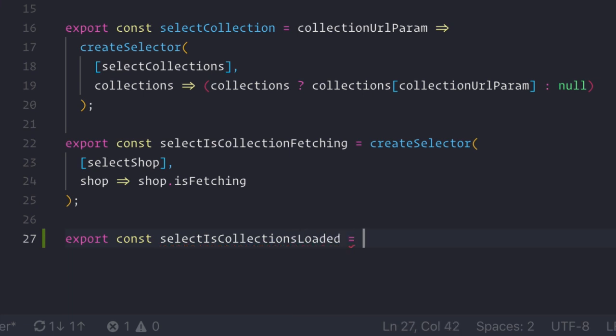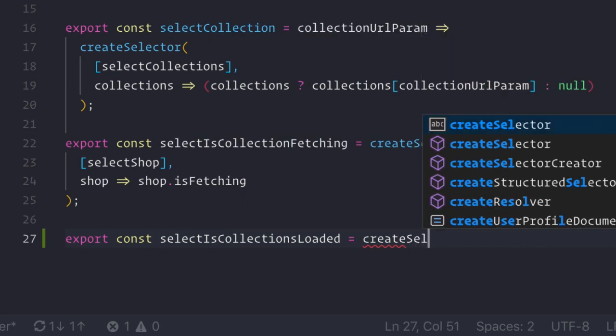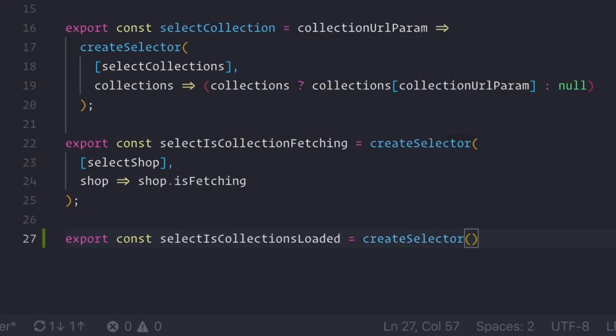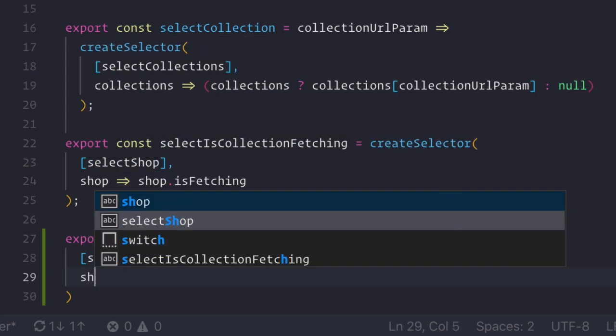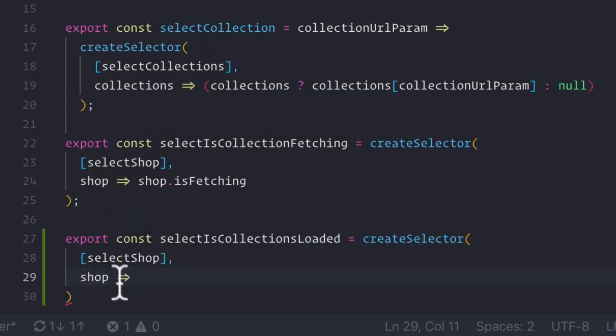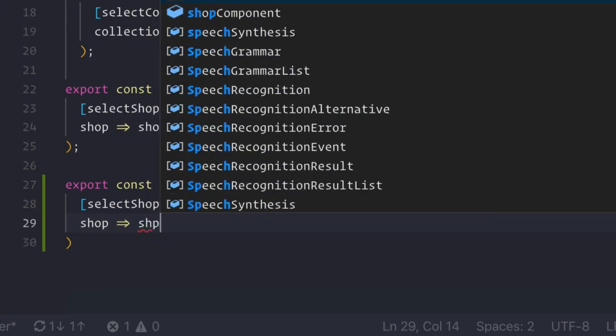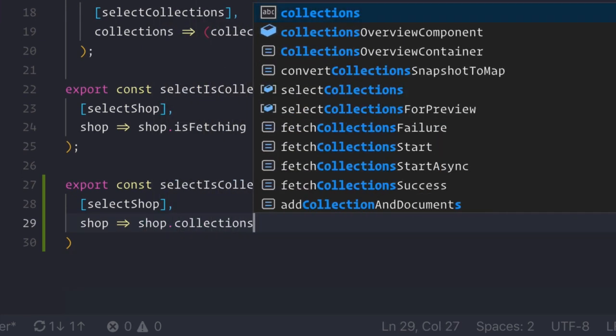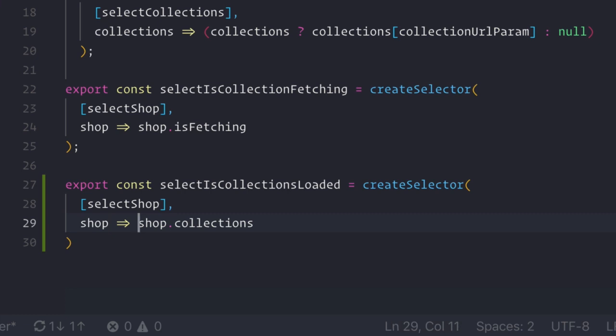And what this does is it essentially just determines and returns us a Boolean value of whether or not our collection is null or not. So what we'll do is we will say shop, because we're just selecting our shop reducer, and we'll say shop.collections, right? So that's what we want to return, but we want to convert it to a Boolean value. We know that the default value is null, and any other object value is going to be valid.